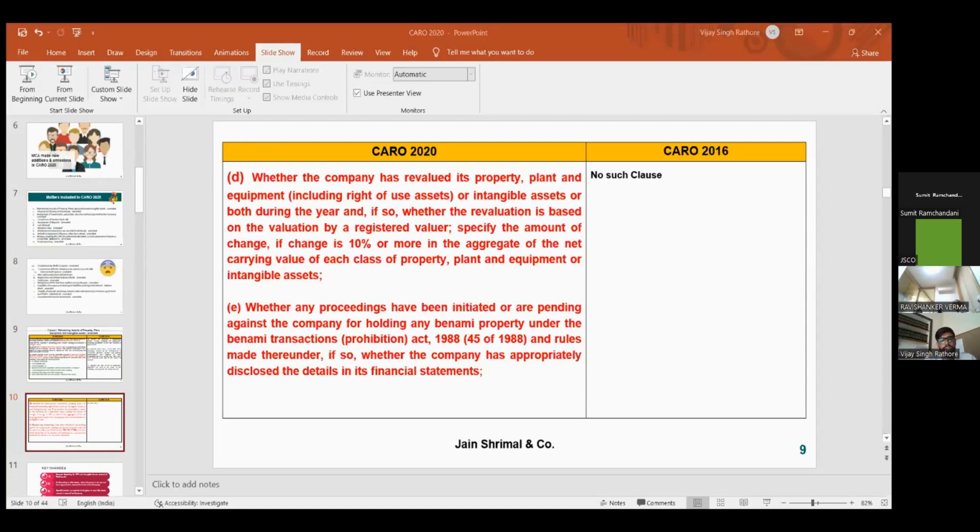So these are the changes in schedule 3 as well. That has to be reported in CARO 2020 by the auditor in his audit report. So if you can extract the key changes from this, clause 1 is that separate reporting for PPE and intangible assets is also there.